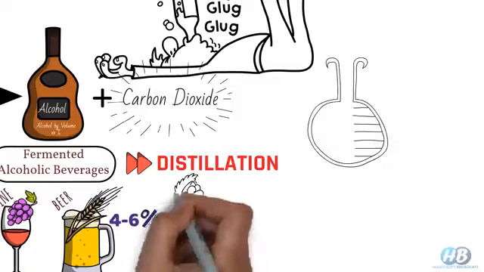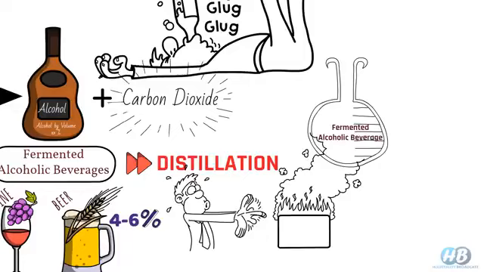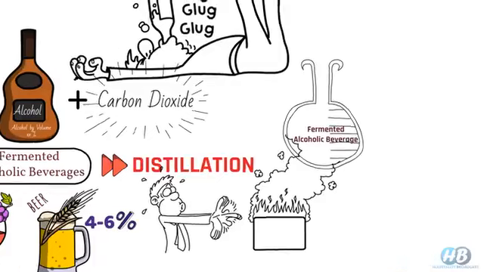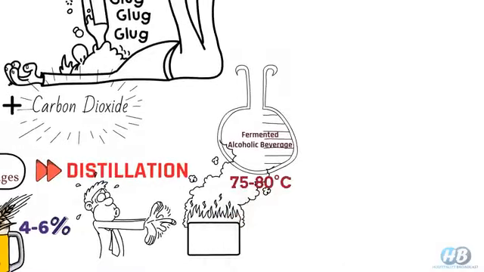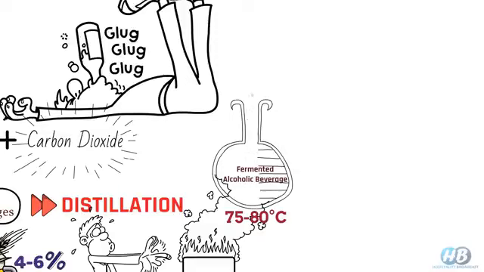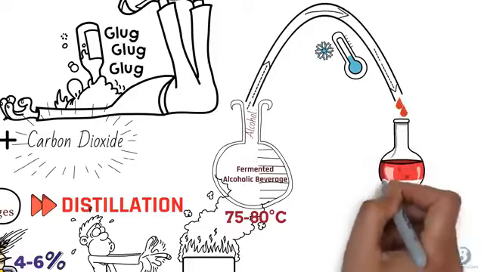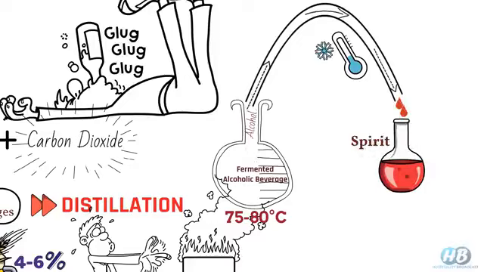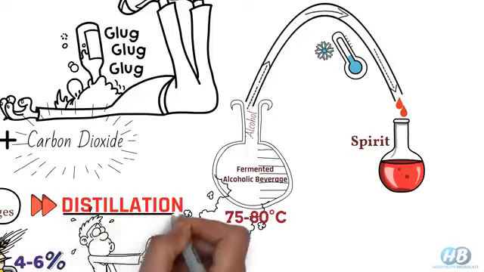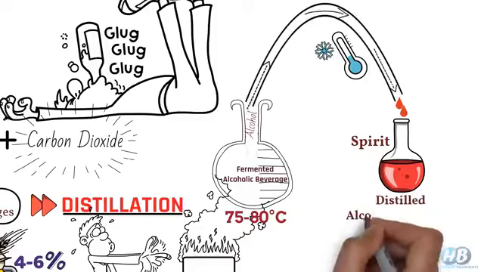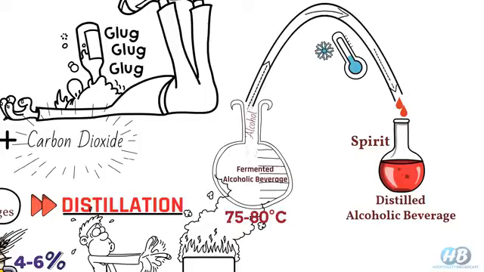If I am to explain distillation in simple terms, we heat the fermented beverage just below the boiling point of water, around 75 to 80 degrees Celsius. At this temperature, the alcohol starts evaporating, but the water is left behind because water starts to evaporate at 100 degrees Celsius. We then cool this evaporated alcohol, converting it back into a liquid, and voila, we have our spirit, a distilled beverage with a much higher alcohol content. As it goes through this distillation process, it is also called a distilled alcoholic beverage or distilled spirit.